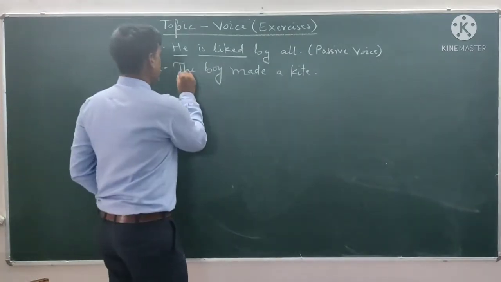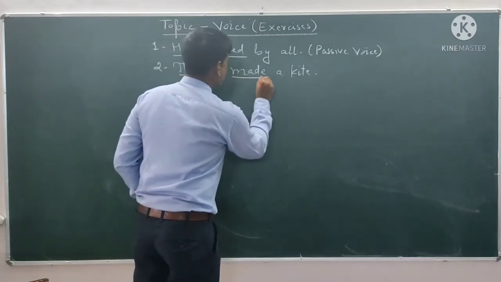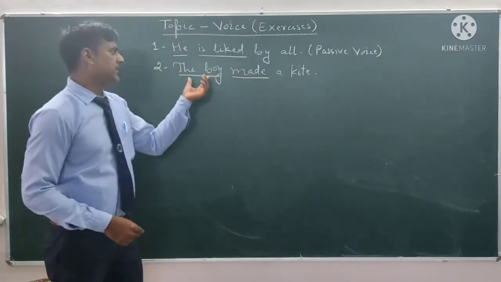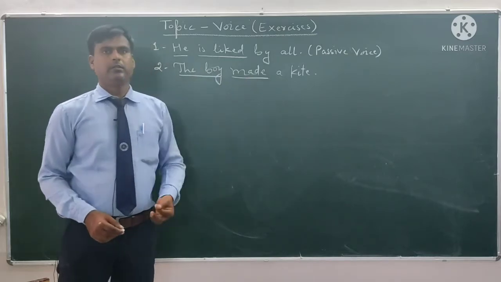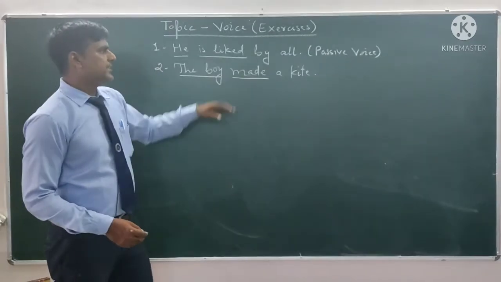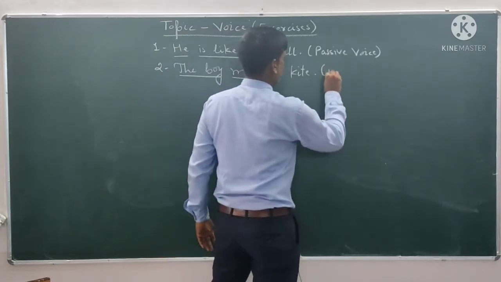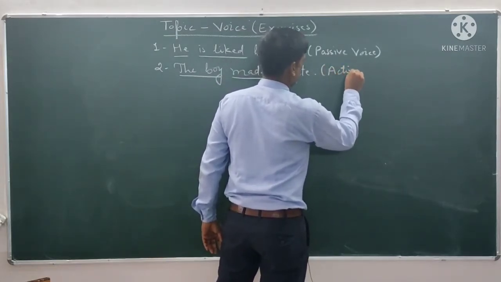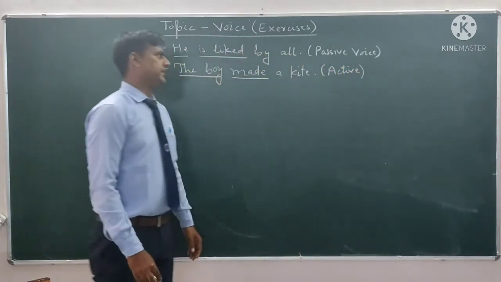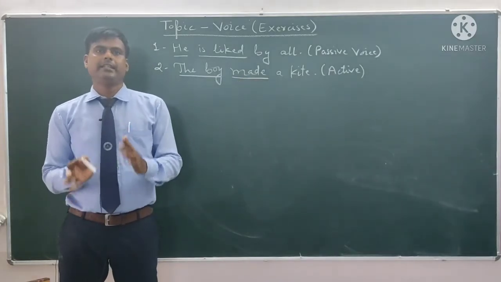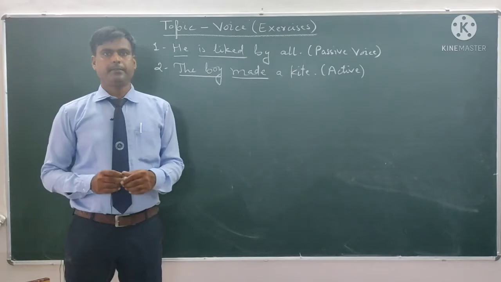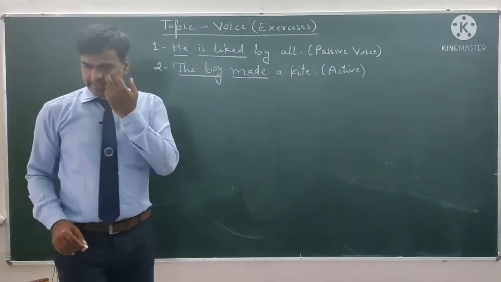In this sentence, the boy is the subject and he is going to do the work. The subject is active. This subject is doing this work. That's why this is active voice. This is second form of main verb. It tells us that the sentence is in simple past tense. Now let us see the next one.